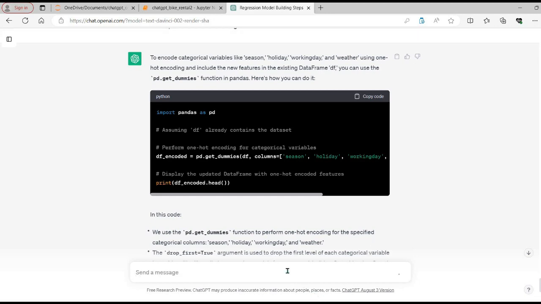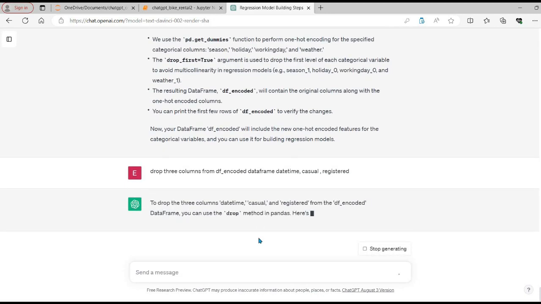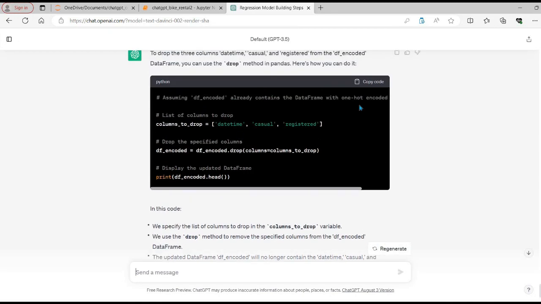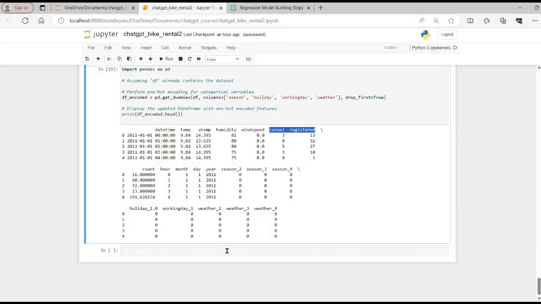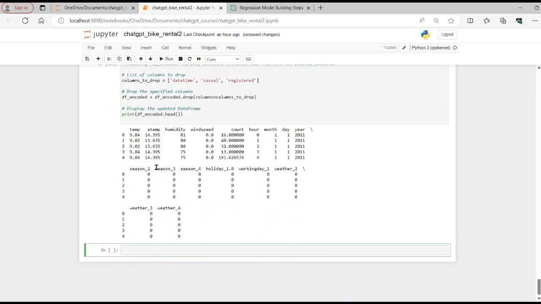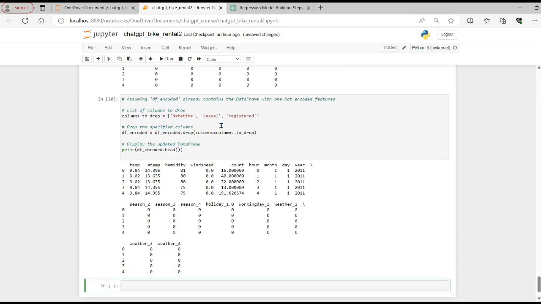So now let's wait for ChatGPT. ChatGPT has given us the code, so let's copy and paste it and drop the columns. And now we can see that the datetime column has been removed, casual is removed, and registered is removed.